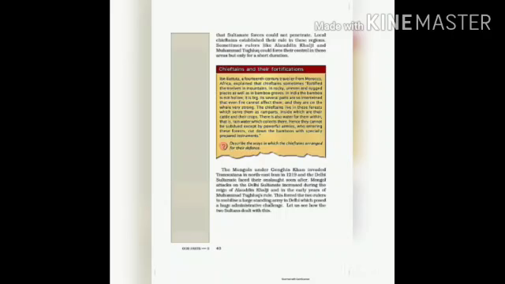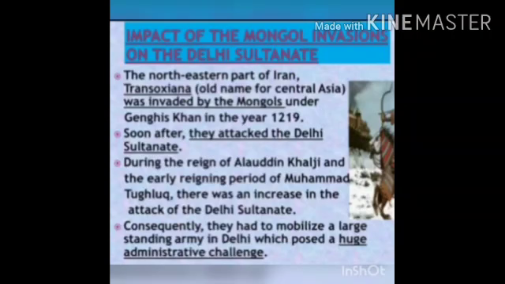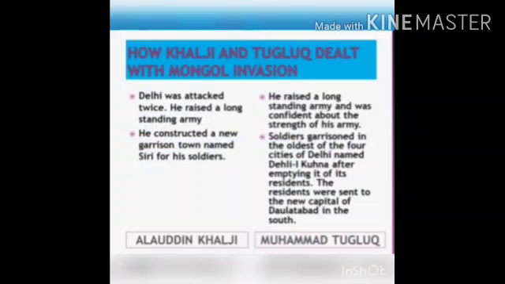During the reign of Alauddin Khilji and the early reigning period of Muhammad Tughlaq, there was an increase in the attacks on the Delhi Sultanate, and consequently both rulers had to mobilize a large standing army in Delhi just to deal with the Mongols, which posed a huge administrative challenge.